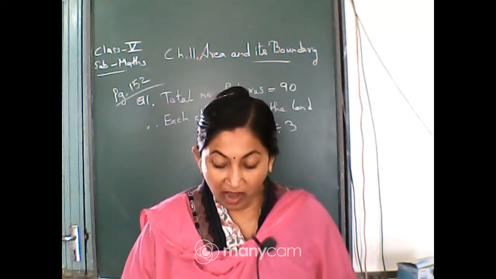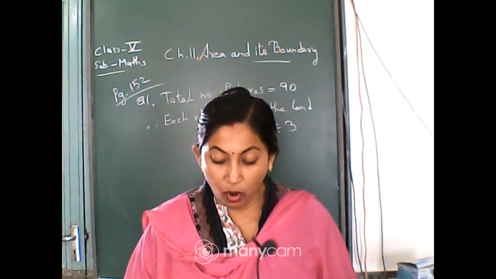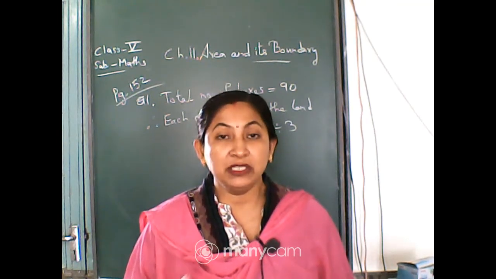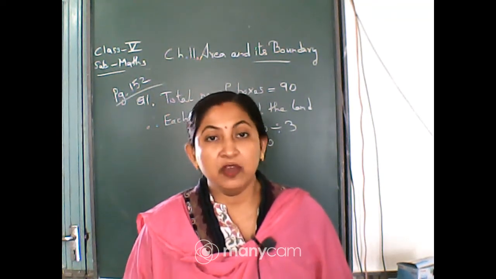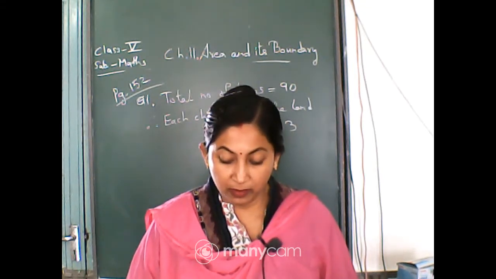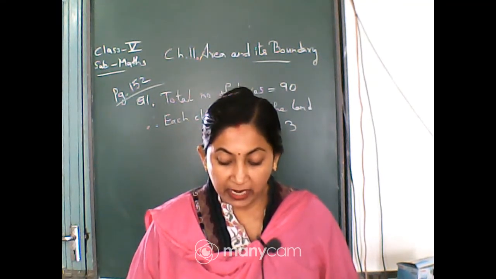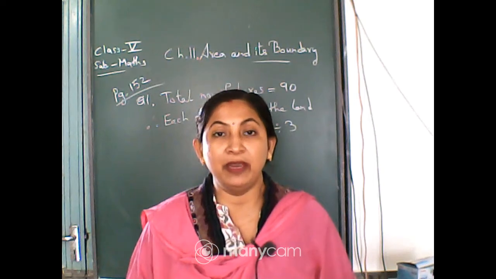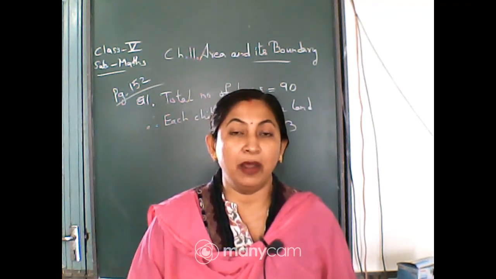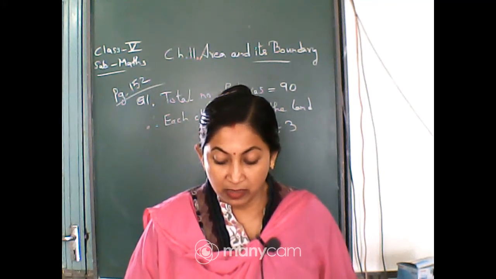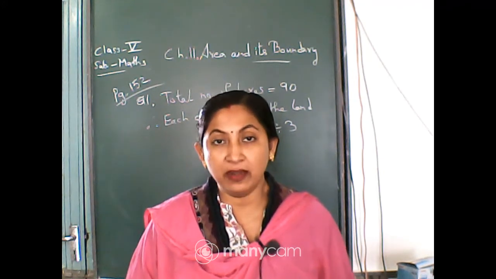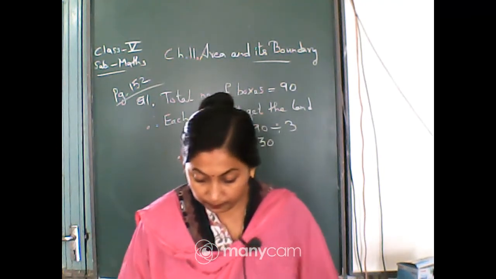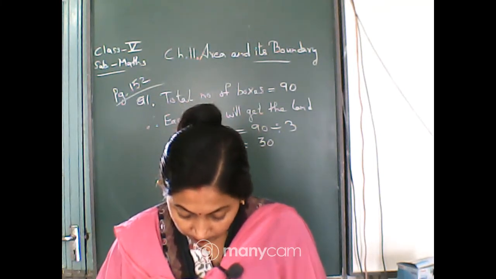Clear? Now after this, the question is, who will need the longest wire for fencing? You will write the answer, who needs the longest wire. That means whose perimeter is the maximum, he or she will need the maximum fencing wire. Then how much wire in all will the 3 need? In all means you have to add all the 3 perimeters. For Chumki, Jhumri and Imran, you will add all the 3 perimeters and you will get the total wire all the 3 need. Clear? So this is the homework to you.